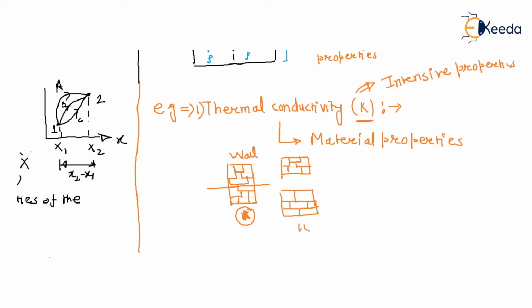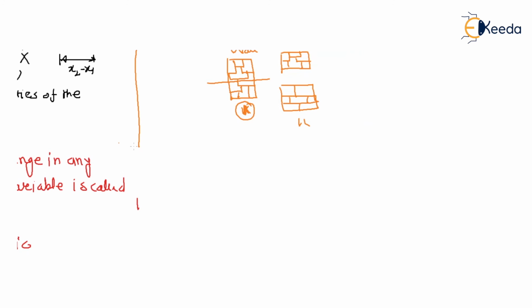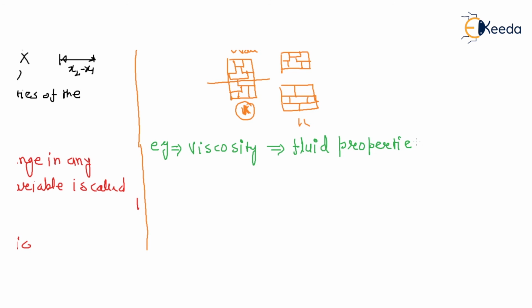Likewise, another example is electrical charge, right? Or we take viscosity. Viscosity, you know, is a fluid property. If the fluid changes, the viscosity will change.